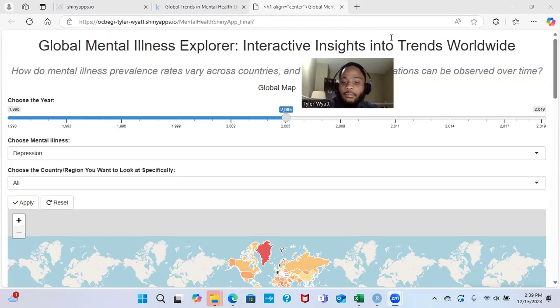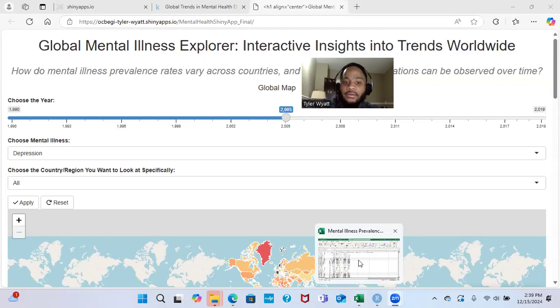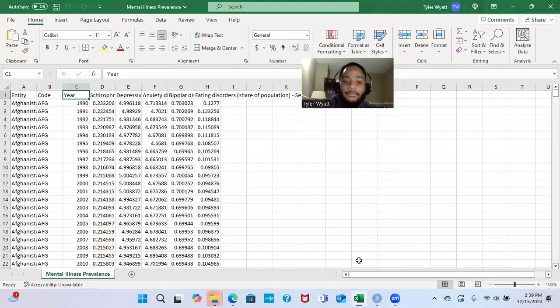First, before exploring the app, I'd like to introduce the data set that serves as the foundation for this app. This data set was sourced from Kaggle.com, and it focuses on global mental health and spans 30 years, from 1990 to 2019.